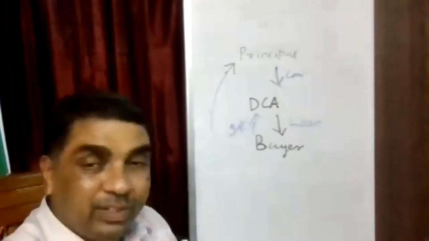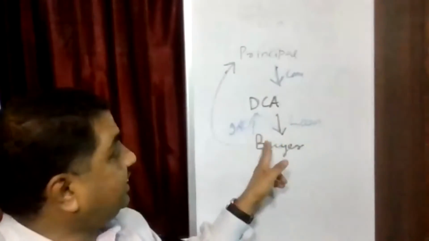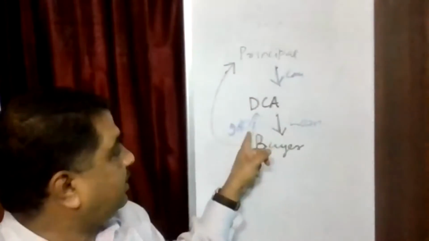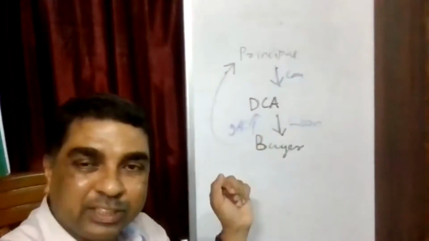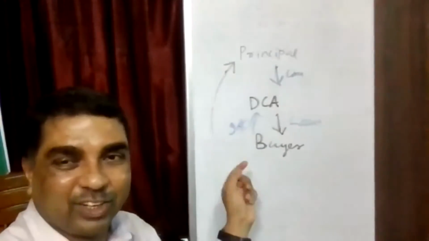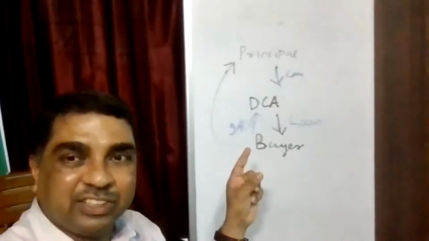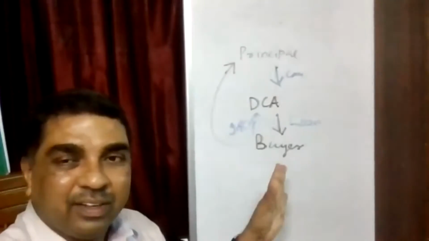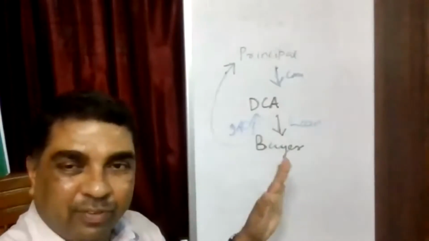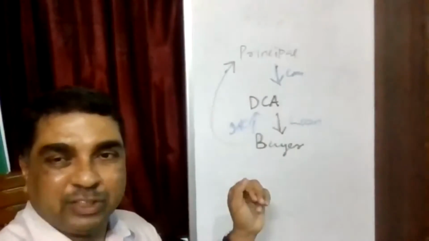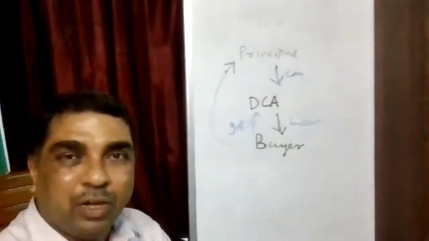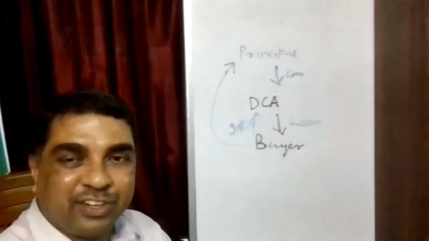Now here the big question is whether this interest component which buyer is paying, will it be included with the value of goods and services? What is coming to your mind? Because this is also some kind of consideration which is in relation to supplier. What do you feel? Whether it should be included or not? We have not yet learned the provisions. I'll be telling you the provisions. But what is coming to your mind? Interest is also paid. Whether it will form a part of consideration or not.